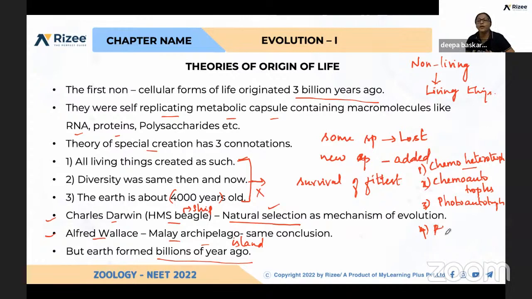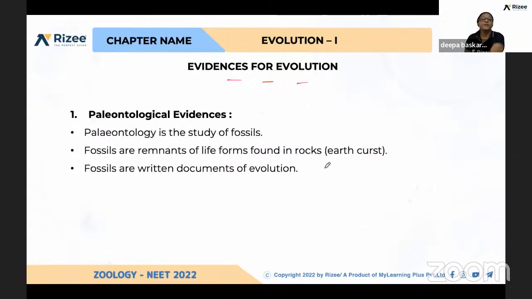Okay, so what do you mean by heterotrophs? You know. They depend on photoautotrophs. So this is how the evolution happened. Yeah. So next, let us come to the evidences. Again, paleontological evidences. What do you mean by paleontology? First, the study of fossils.